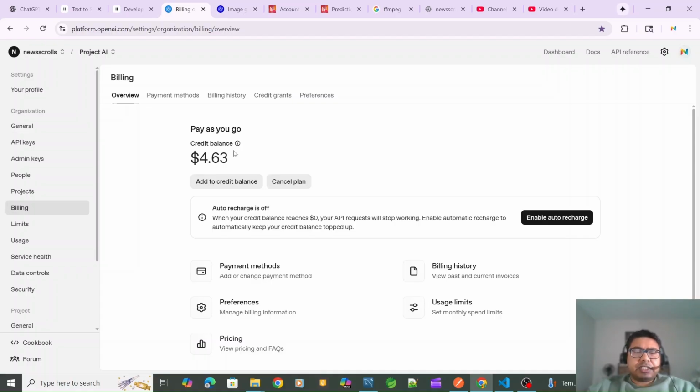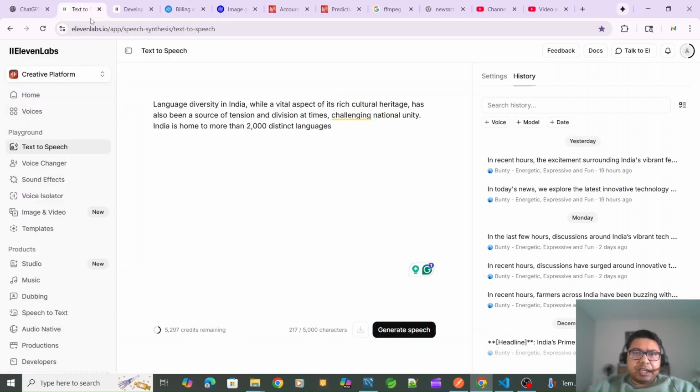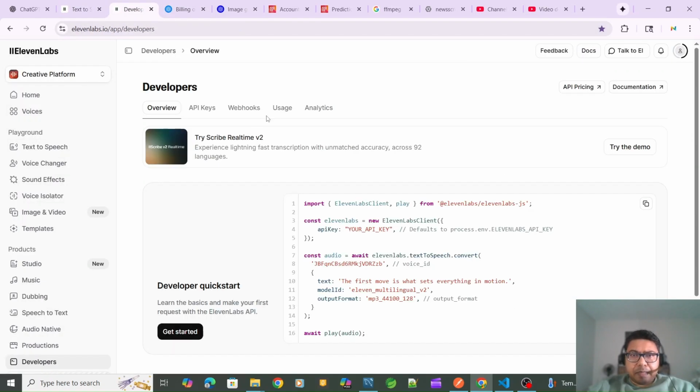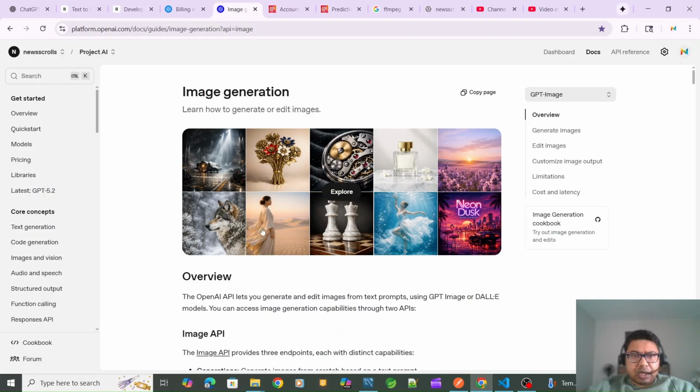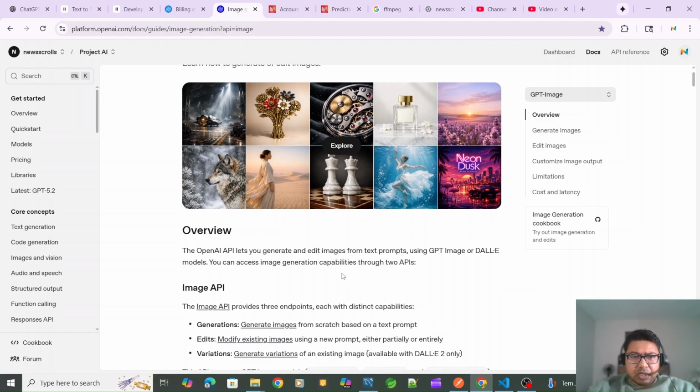Next, once I generated that transcript, my next idea was to generate an image. Initially I used OpenAI to generate the image, and it was not generating very prominent or accurate images.